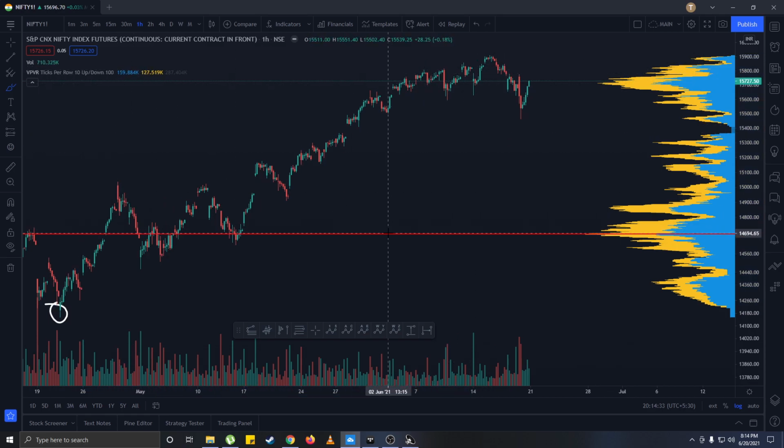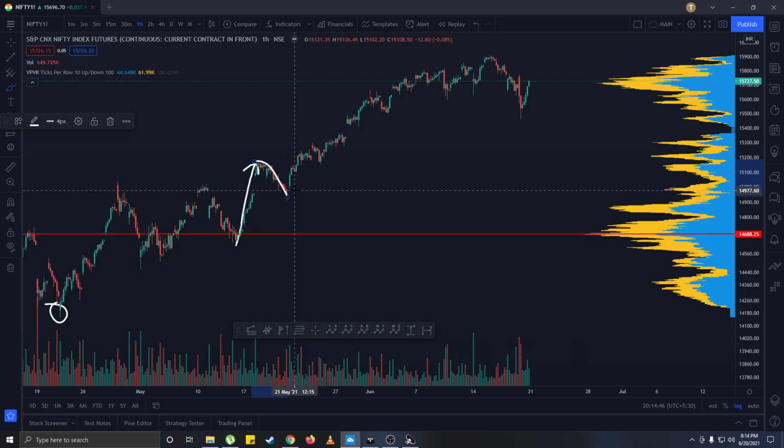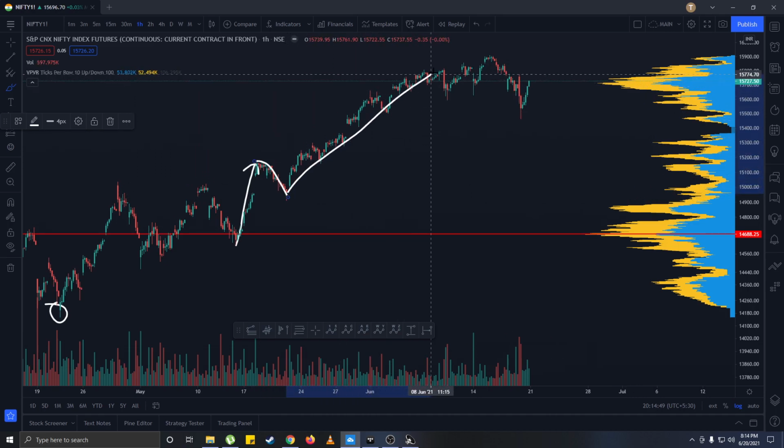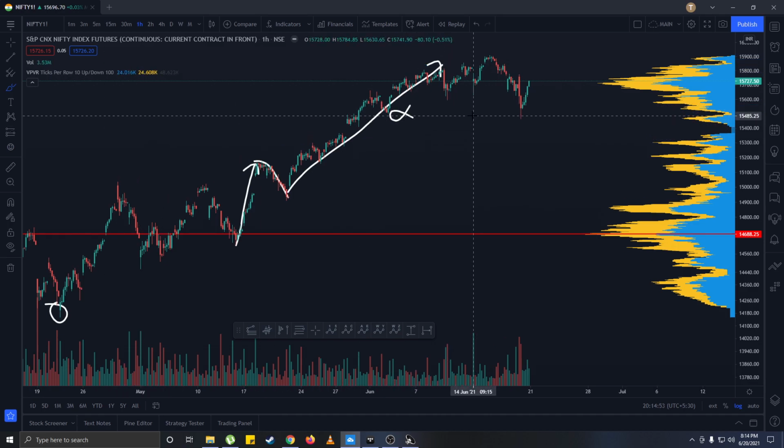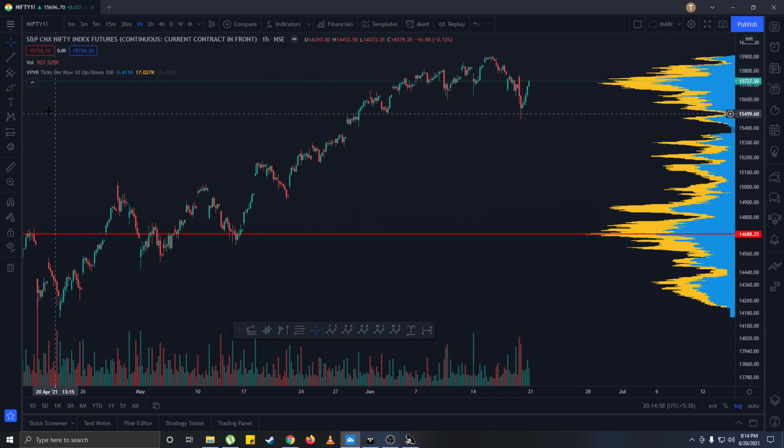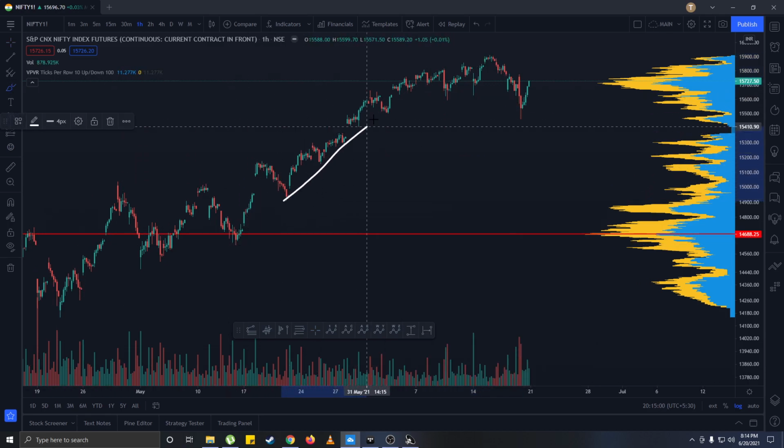Now what I'm thinking is that the move which was right here, we had a correction, and after that this move which started on 21st May, we were going straight up and we did not have a correction for that move. So I think that this is the correction for, let me clear. So this is the up move, and I think this correction is for this up move.